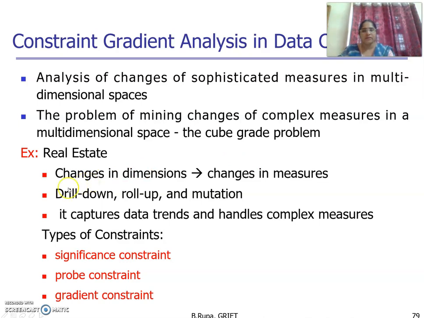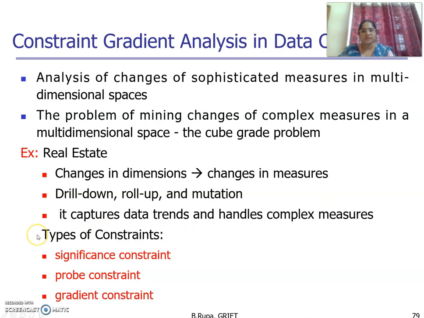This type of gradient analysis will automatically capture the data trends and handle the complex measures.